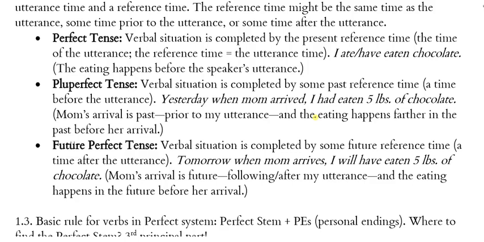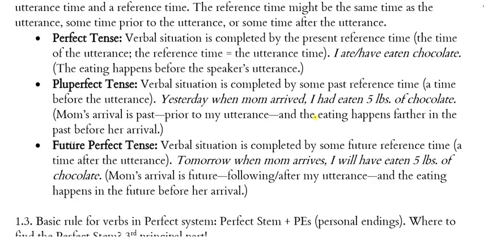At the time that I utter it, which is also what I want to bring to mind as the reference time, and we'll distinguish these in a moment, but here they're the same. When I say this statement, the eating of the chocolate is completed by that moment. I ate chocolate. That happened before I said it. I have eaten chocolate. That was completed before I said it.